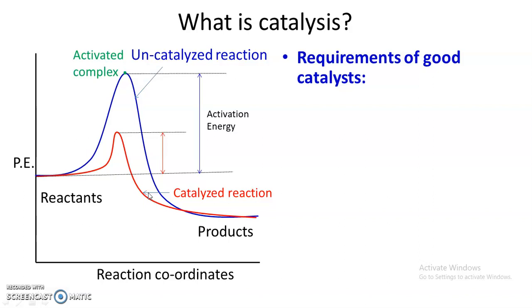Now here the transition metals and their compounds, these are commonly used as a catalyst for variety of chemical reactions.